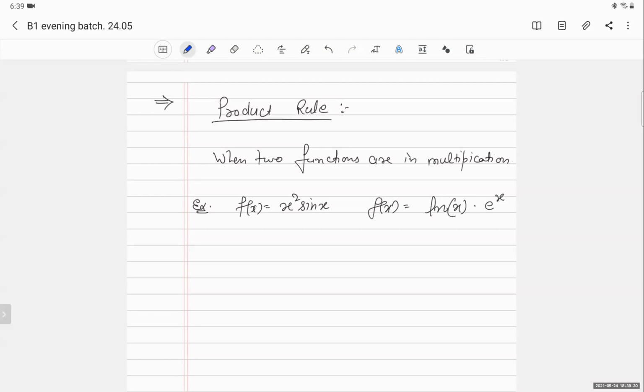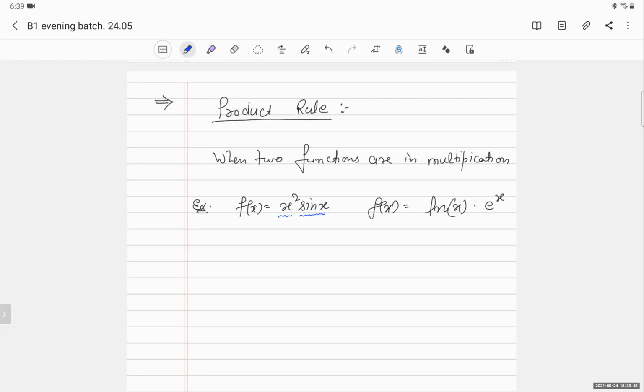We know the individual derivative of this and the individual derivative of this, but we don't know what to do when both the functions come in multiplication. We don't have any formula as of now, right? Whatever formulas I have taught you till now, can you solve this with them?